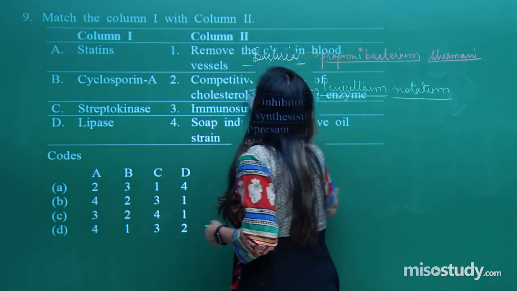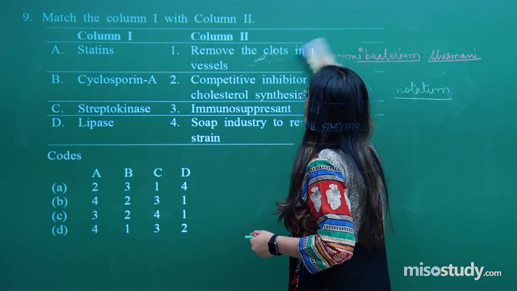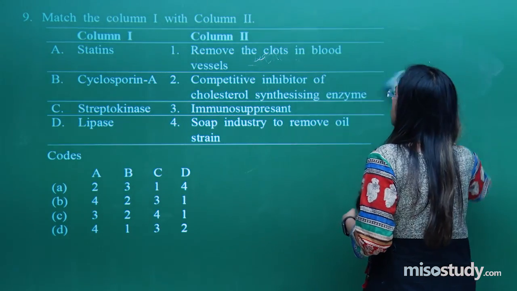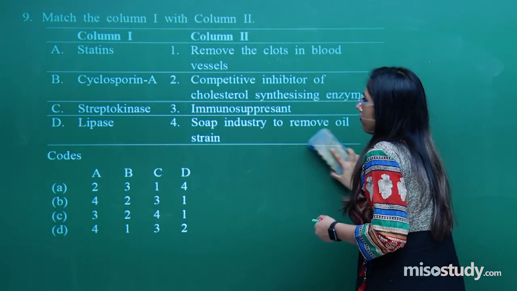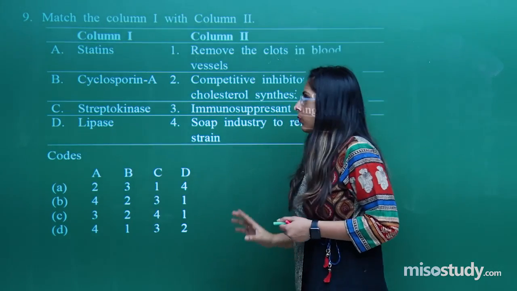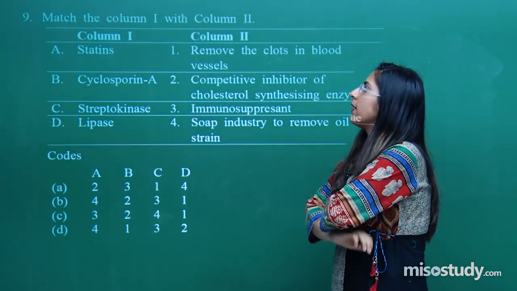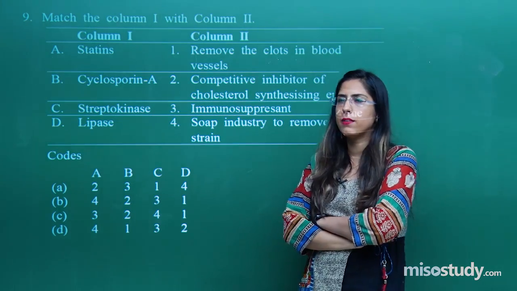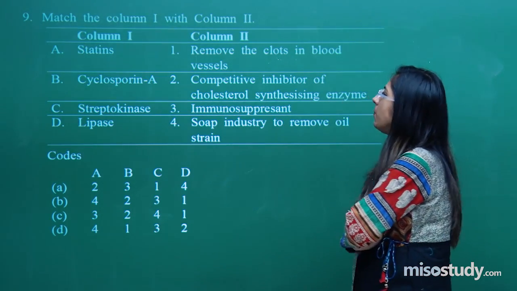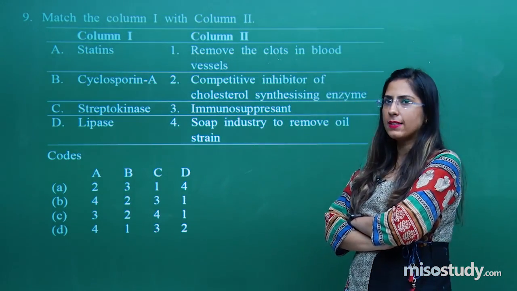In this question, I will be discussing two columns. In column 1, statin, cyclosporin A, streptokinase and lipase are written. In column 2, certain lines are given.